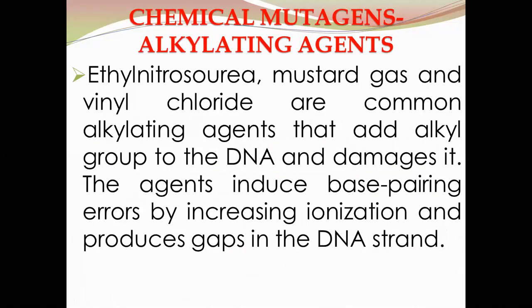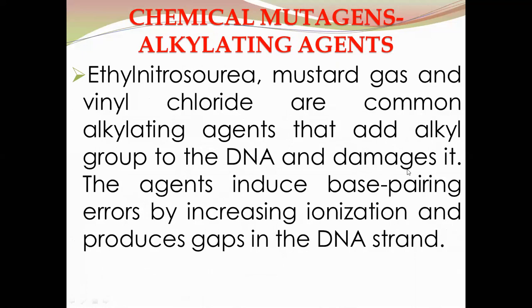Then the second class of chemical mutagenic agents are the alkylating agents. These include ethyl nitrosourea, mustard gas, and vinyl chloride, which are common alkylating agents that add an alkyl group to the DNA and damage it.